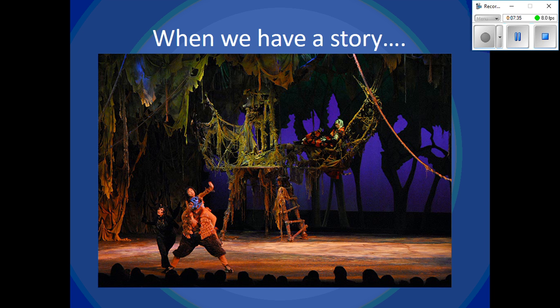Estaban en la jungla, they were in the jungle. Era de noche, it was night. Estaba oscuro, it was dark. Había animales, there were animals. So when you give this background information, this imperfect that you're using in your story, you're giving your reader a mental picture of what was in there.